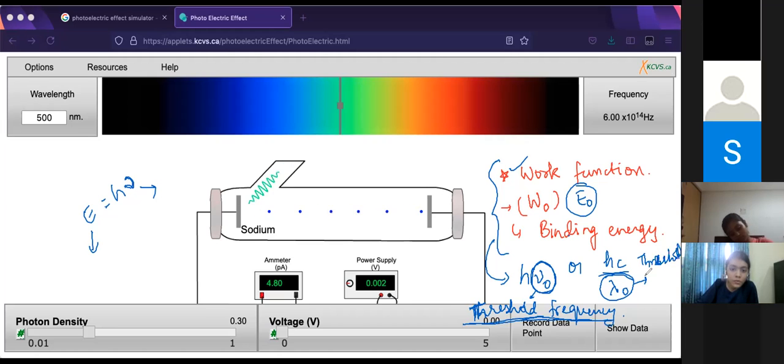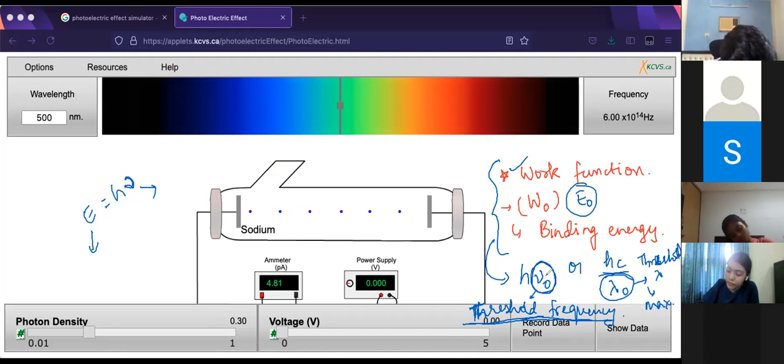I have a doubt. What's the difference between h nu naught and normal h nu? It's just the representation, because this is a special frequency telling you that this is the minimum energy required. That's represented by naught. h nu is a general thing, any frequency, any energy that you calculate.